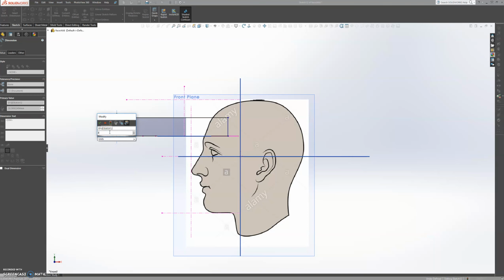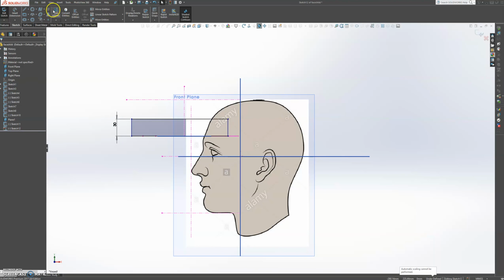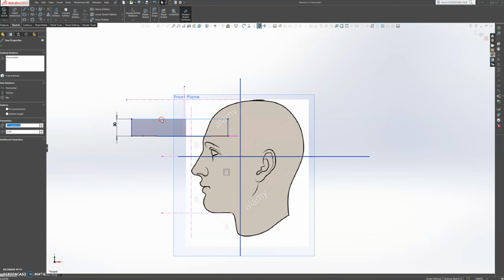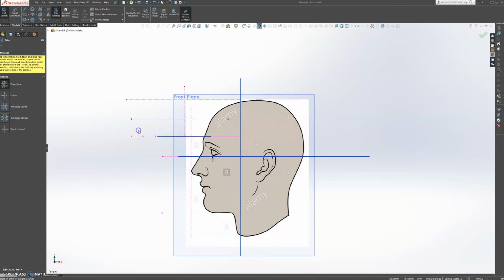So let's make it about 30. Yeah, 30 is perfect. We only need the top line here, so we're going to turn the top line into construction geometry. Just click here, and we're going to trim the rest that we don't need. Okay, and now we've got that one.